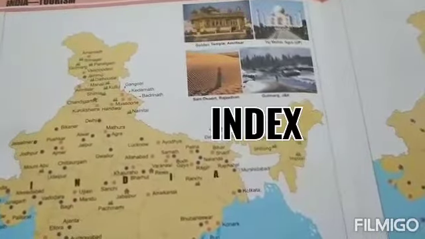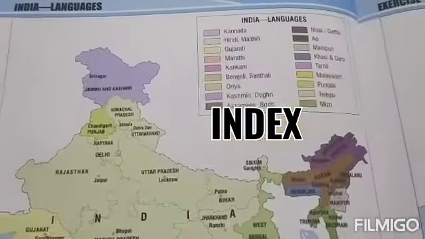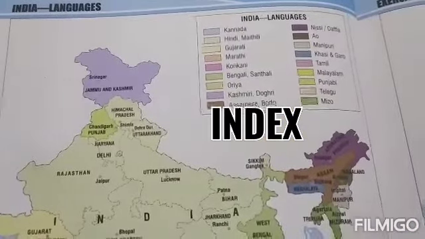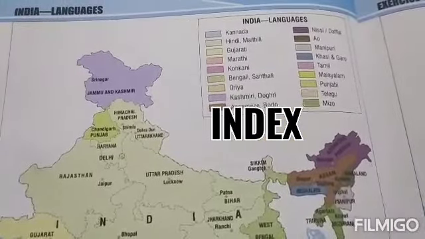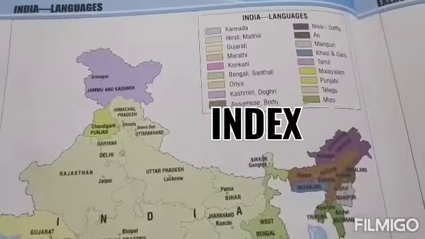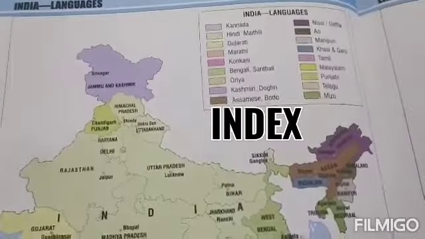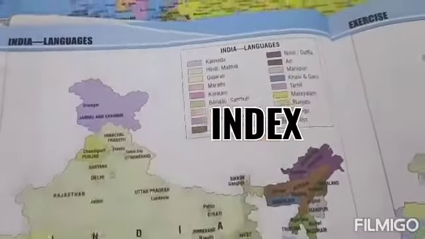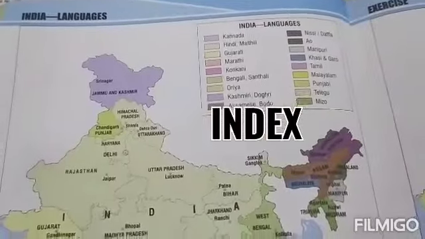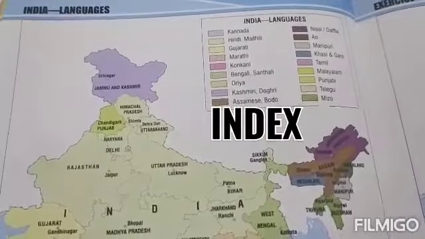This is a thematic map of tourism. Different tourist places are shown on the map. Only tourist places would be shown in this map because the theme of the map is tourism. Different languages are shown in this map because the theme of the map is languages. So it is showing languages of India, and this box is called the index of the map so that we can read the map easily.